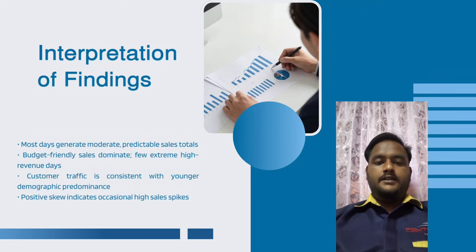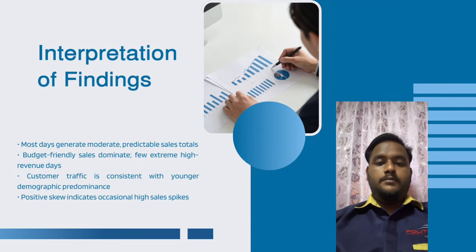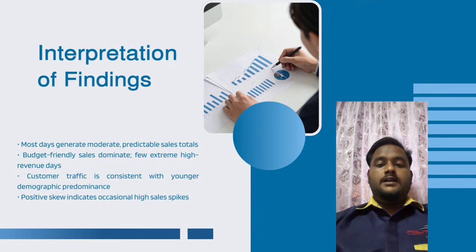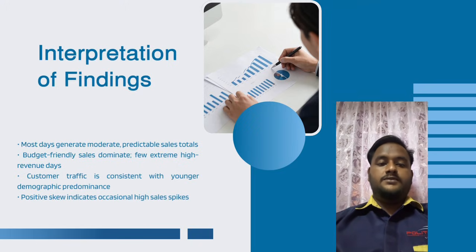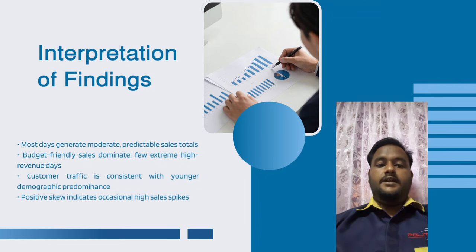Next, I will explain the interpretation of our findings. Most days generate moderate and predictable sales. The data also shows that budget-friendly sales are more common, while only a few days have extremely high revenue. Customer traffic is mainly consistent with younger customers. The positive skew also shows that there are occasional days with very high sales. Overall, the findings help us understand the sales pattern of ABC Cafe.